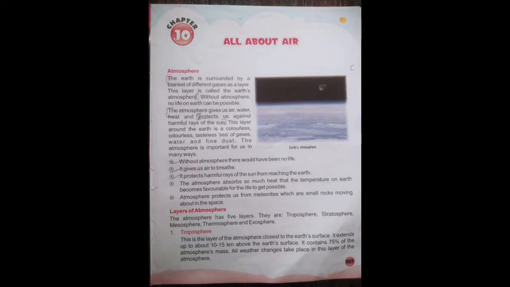The fifth one is exosphere. The exosphere is the highest layer of the atmosphere. Together with the ionosphere, it makes up the thermosphere. The exosphere extends to 10,000 km above the Earth's surface. This is the upper limit of the atmosphere. The atmosphere here merges into space in extremely thin air. This is the area where many satellites orbit the Earth.